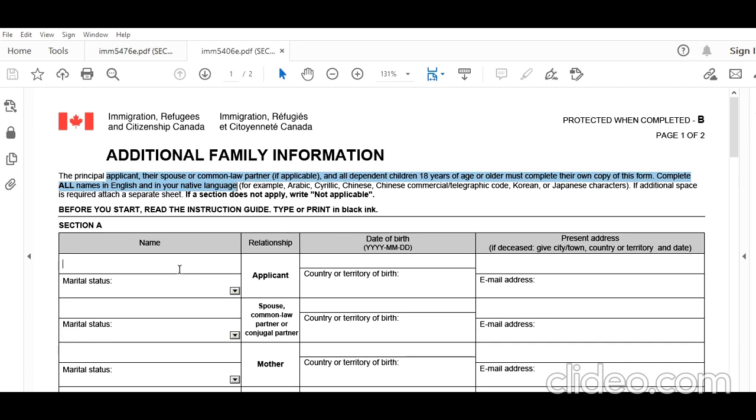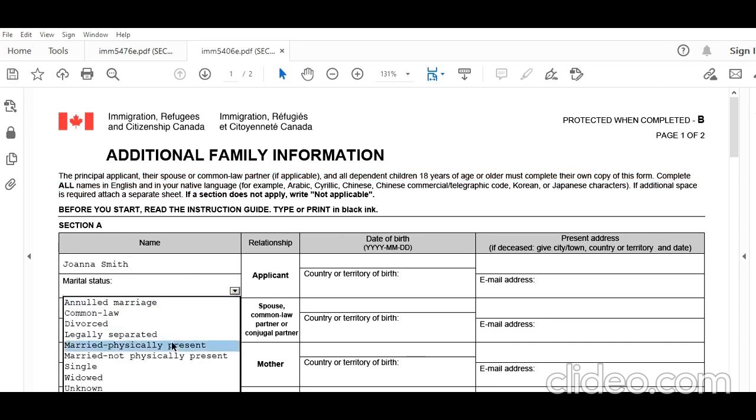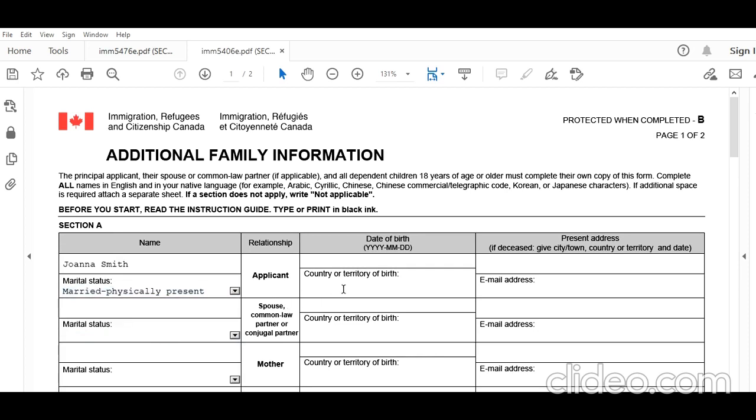Alright, the applicant here is Joanna Smith. Marital status, she is married, physically present. Country or territory of birth, India. Date of birth 1996 0101. Present address, so I think we put one New Delhi Street. Put the full address that we should. Email address of Joanna, email at something.com, whatever it is, just a sample.